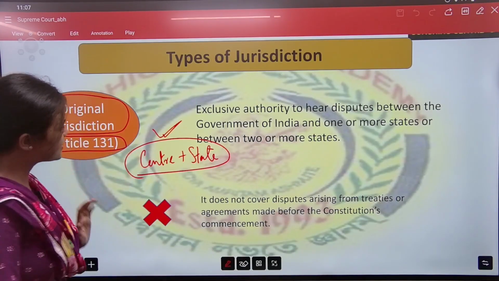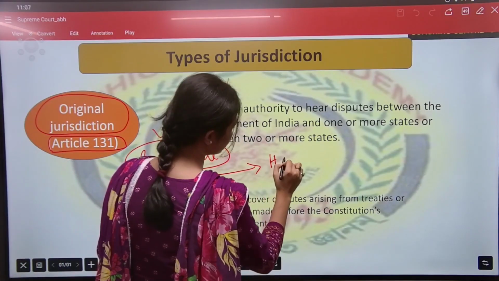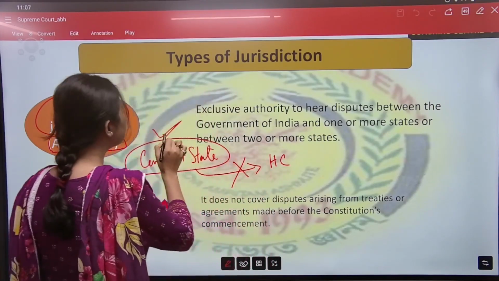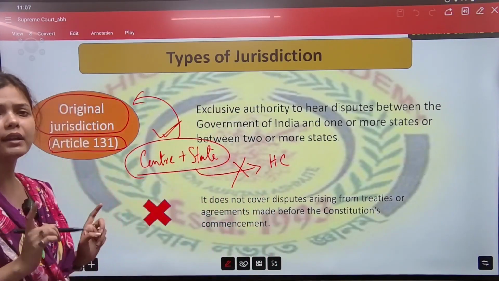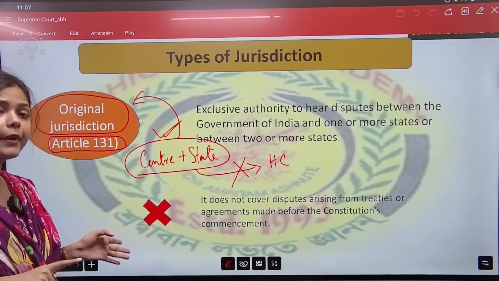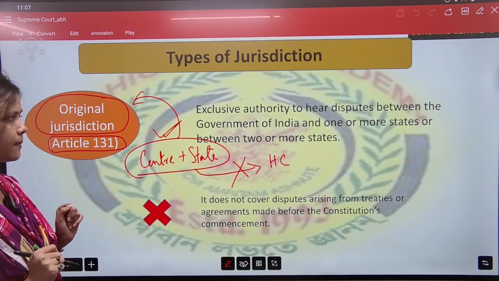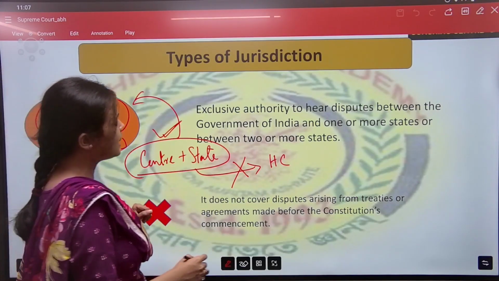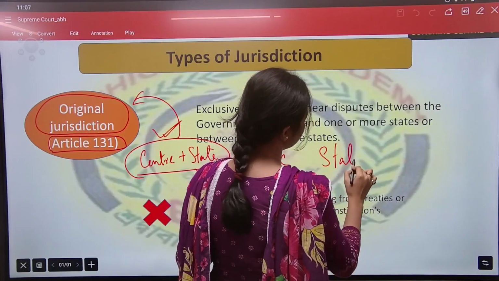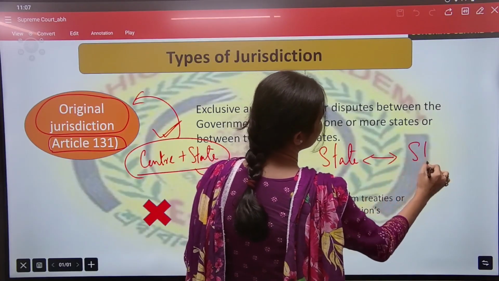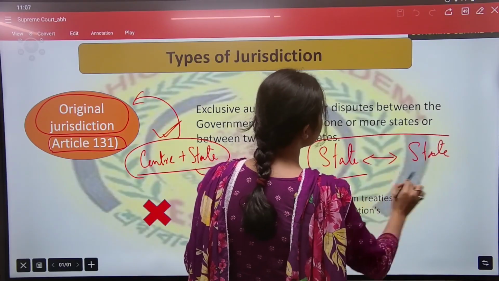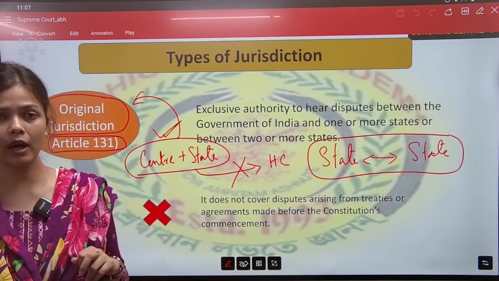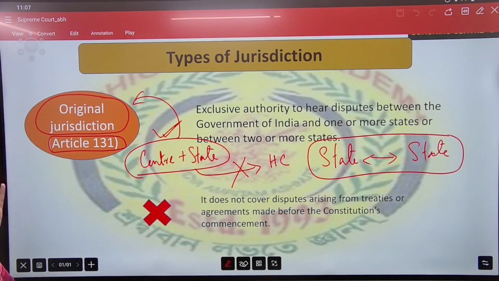That means this dispute will not go to the High Court. Okay, it will directly go to the Supreme Court, and Supreme Court can hear such dispute in their first instance. Okay, then if between two states there is a dispute, then also directly Supreme Court will hear the dispute.